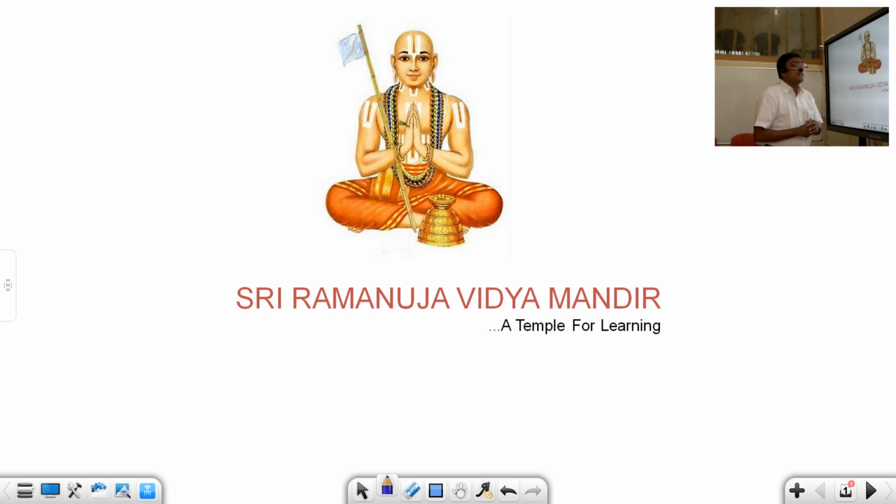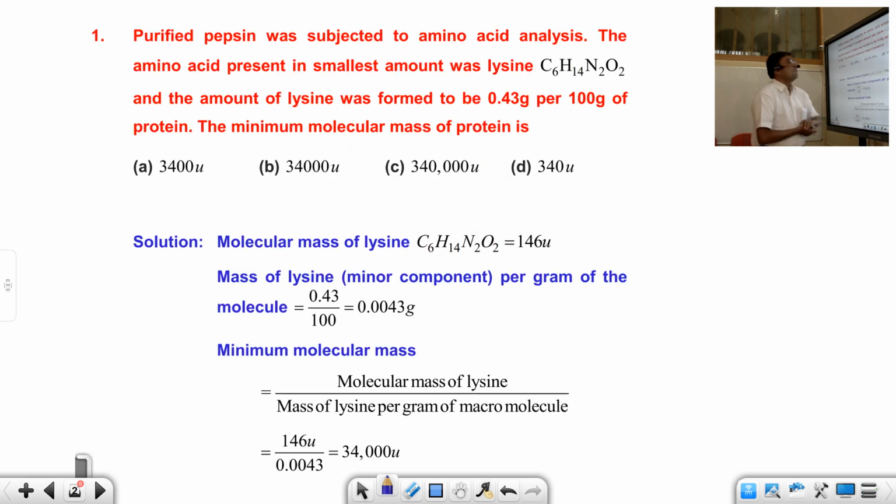Before getting into iodometry, meaning volume-volume relationship, my next lecture will be on the volume-volume relationship. Today I am going to end the session with the weight-volume relationship. So let us see some more objective questions associated with what you have learned so far.